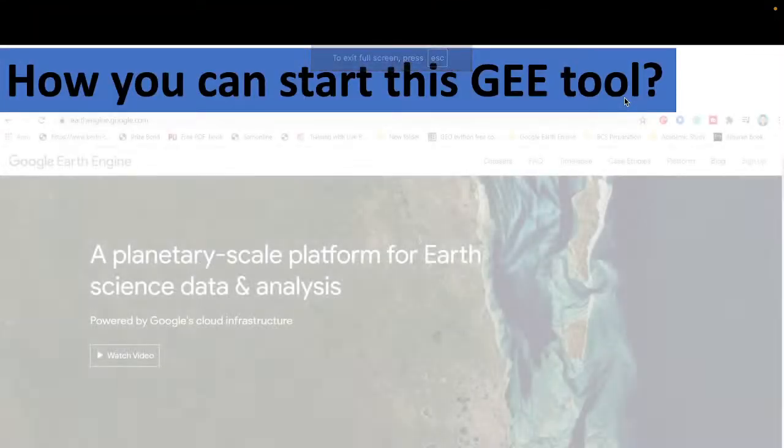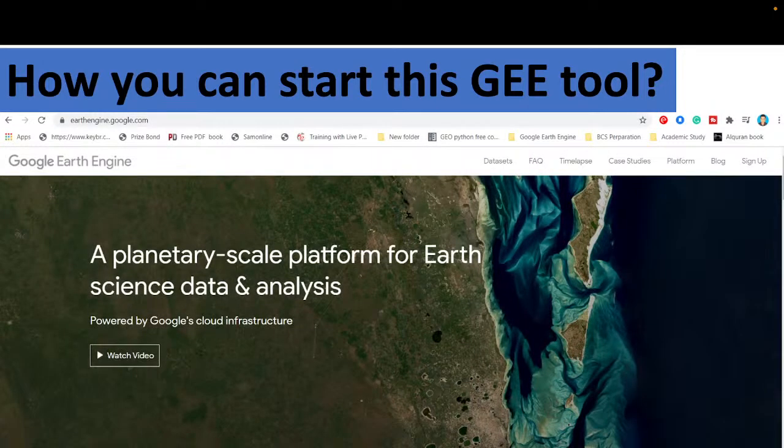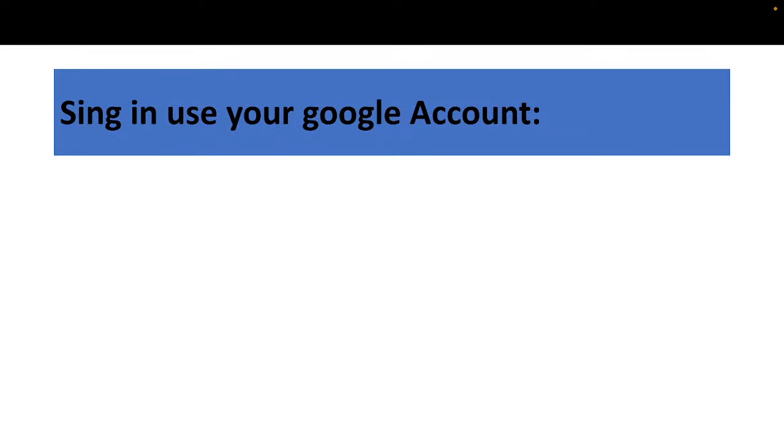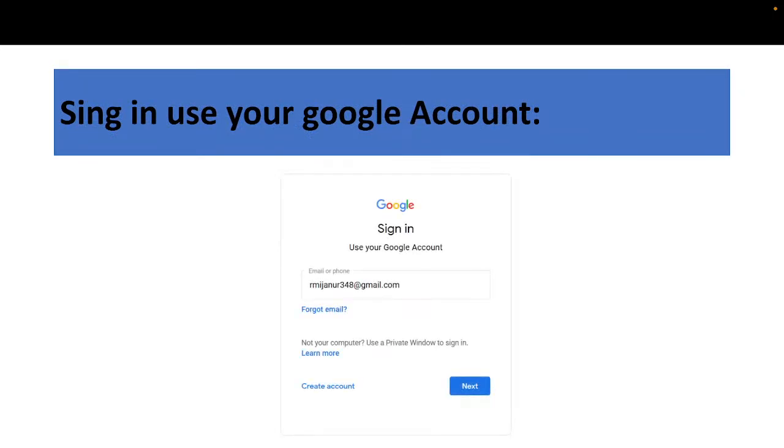First of all, simply visit the link earthengine.google.com. This is the main website of Google Earth Engine. Then click on the sign up button, or just find the sign up button, since they have modified their website. Then sign in with your Google account. If you have an institutional email, that is even better, or if you have a normal email, you can use it, no problem.